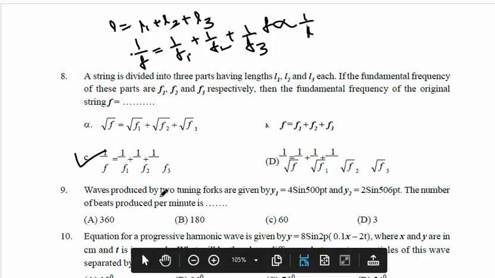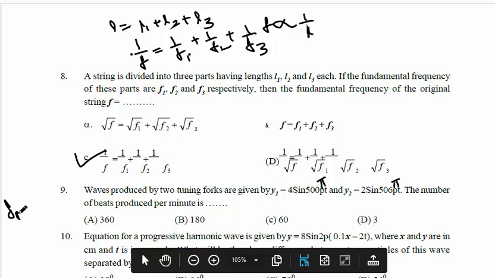Now I'll go for the 9th question. The 9th question is: waves produced by two tuning forks are given by y1 equal to 4 sin 500 pi t, y2 equal to sin 506 pi t. The number of beats heard are? So I want to calculate the number of beats. Number of beats heard is what?